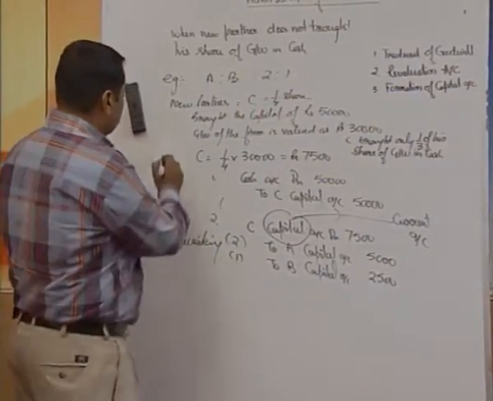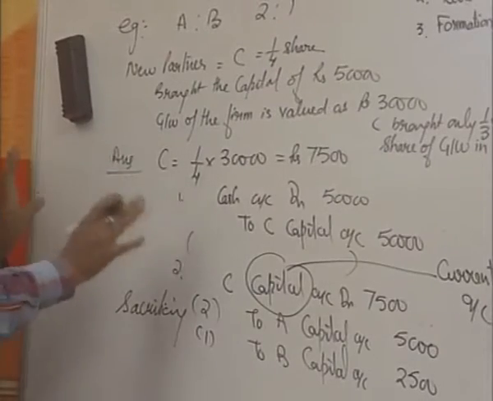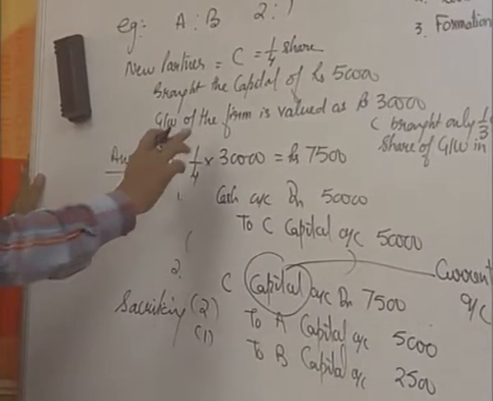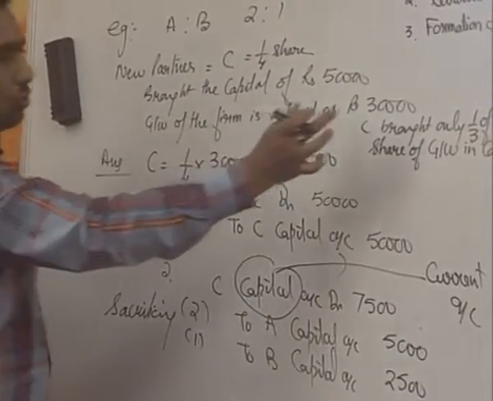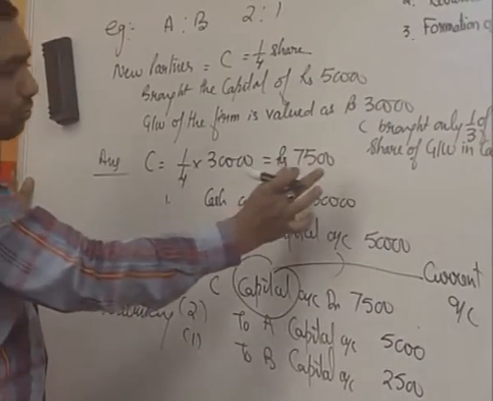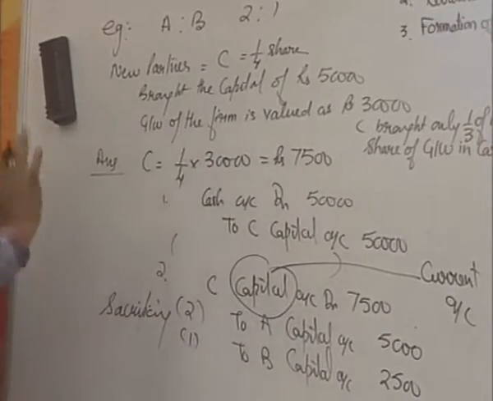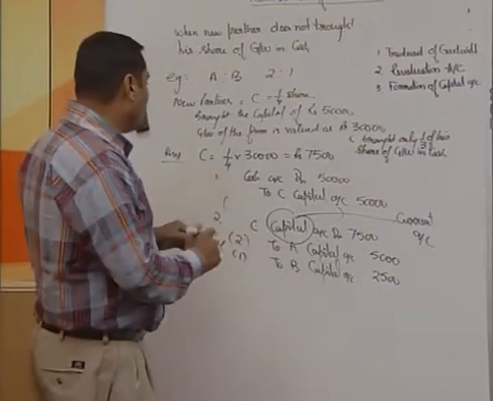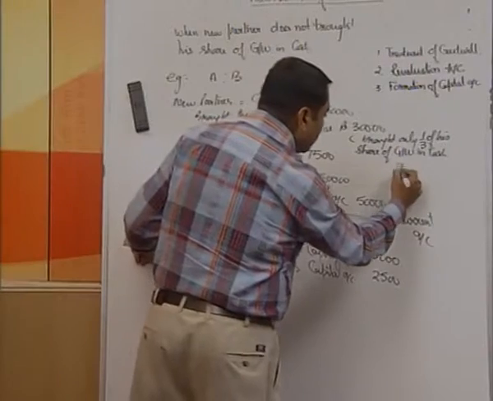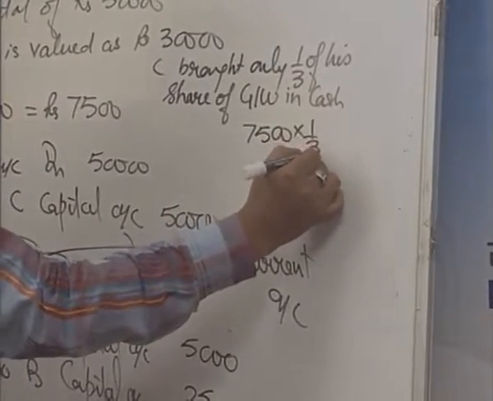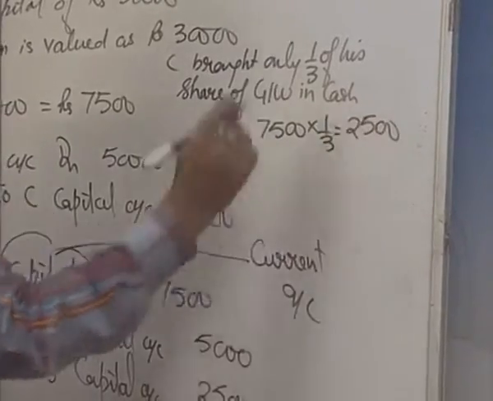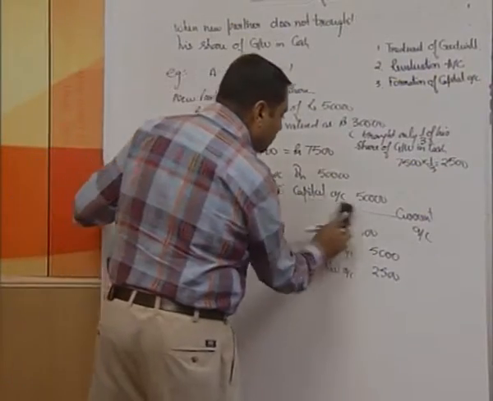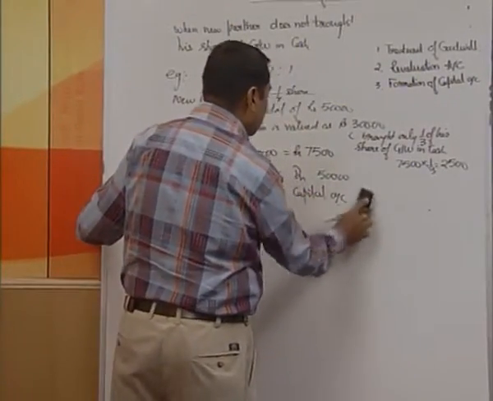Then the very first thing, this is the solution. We will start in the very same way. First of all, you are going to find what is the actual amount to be brought by C. C is going to join the business for 1/4 share, total goodwill is 30,000. So, C was supposed to bring 7,500 as a share of goodwill, but as the question says C is going to bring only 1/3 of goodwill in cash, you find out C's share. If 7,500 is the total goodwill, 1/3 of it is rupees 2,500. So, this is the amount of cash brought by C, and he was not able to bring the rest of the amount, which was 5,000.